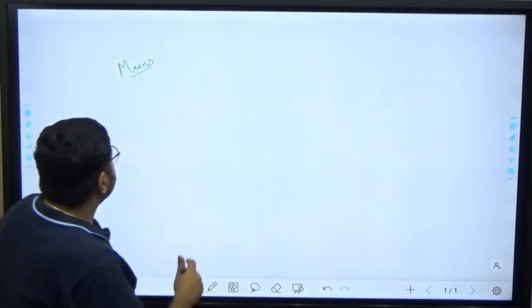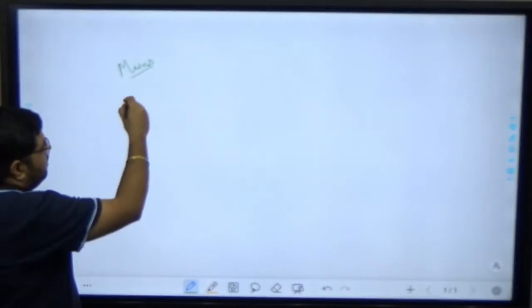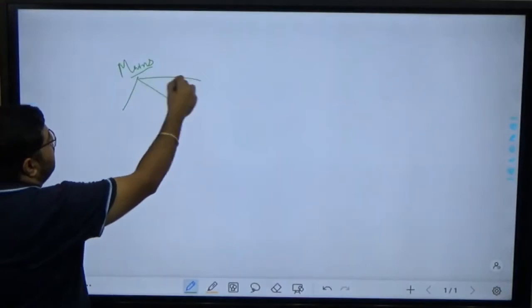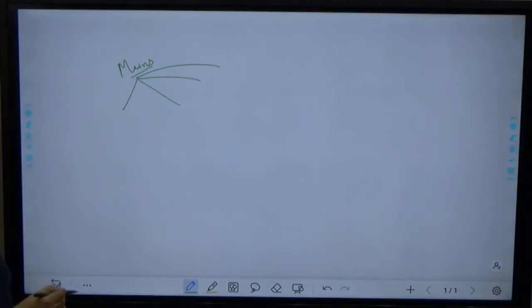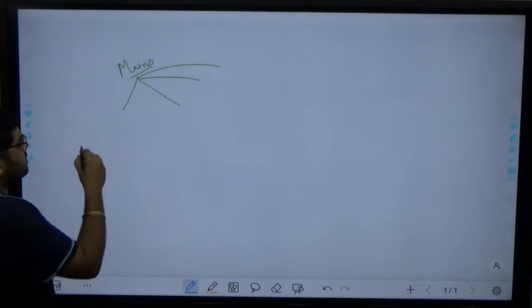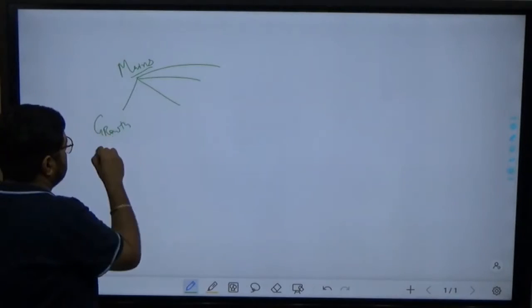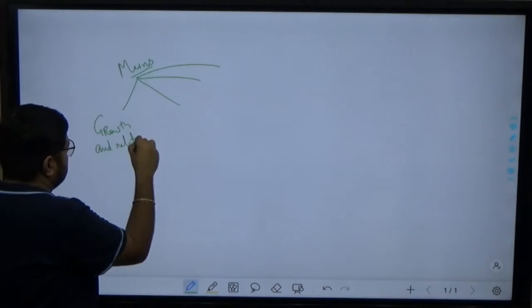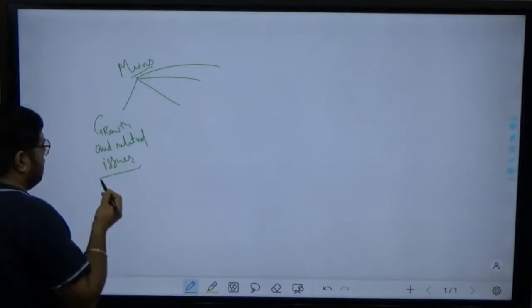Now in mains, if you see the syllabus, I divide your mains paper into 4 parts. In these 4 parts there are subtopics also. First is growth and related issues.